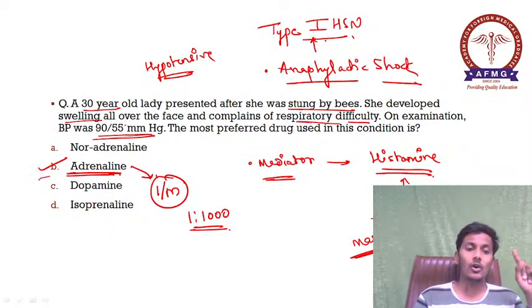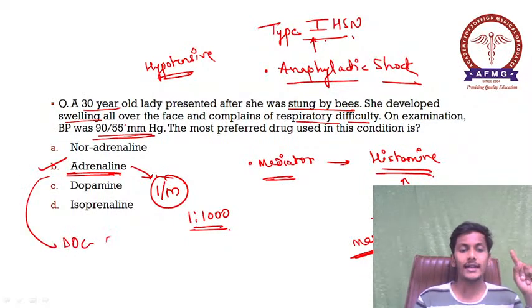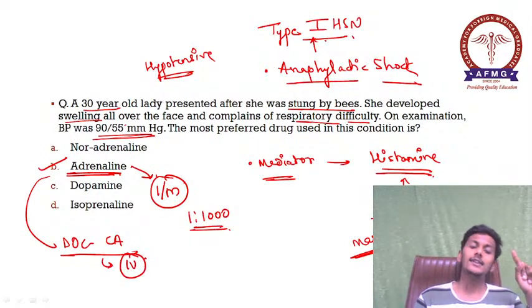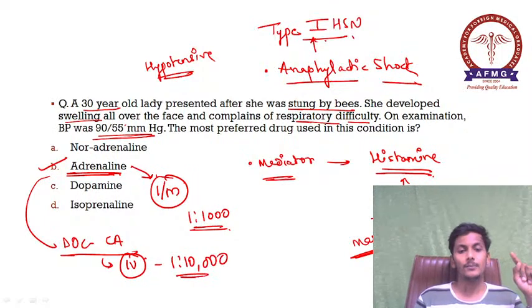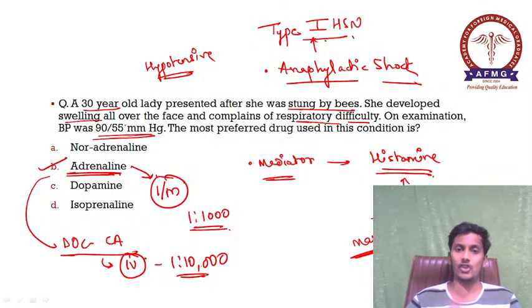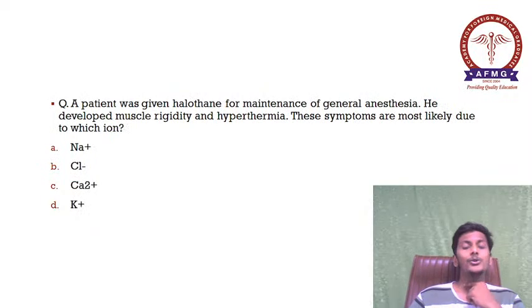Whereas adrenaline is also a drug of choice in cases of cardiac arrest. And how is it given there? It is given intravenously in cases of cardiac arrest, and the dilution is 1:10,000. Okay. So these are the probable questions related to anaphylactic shock and adrenaline that you guys need to remember. Moving further, guys, now to the next question.